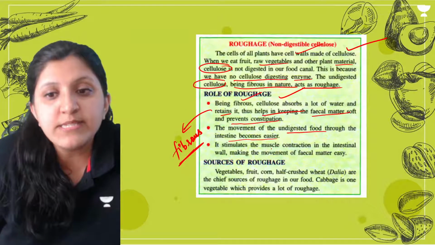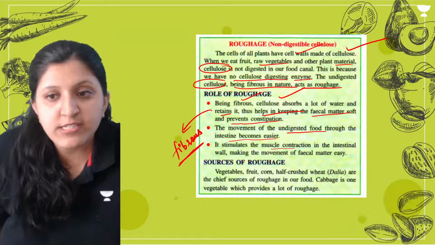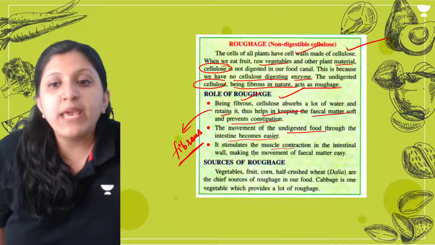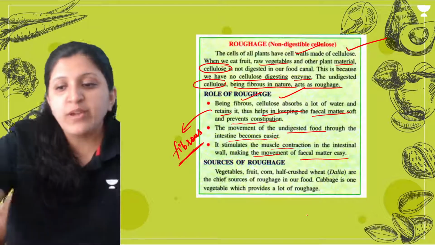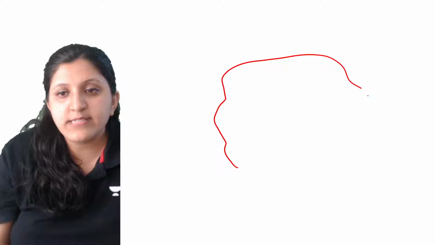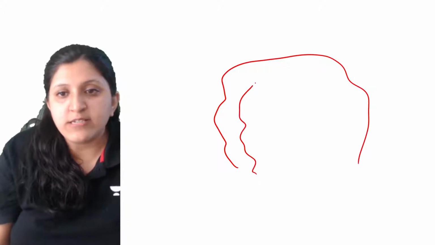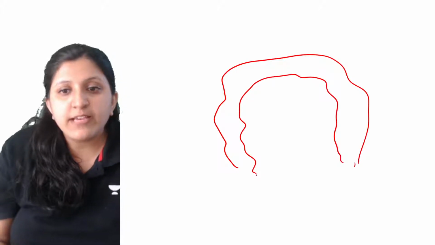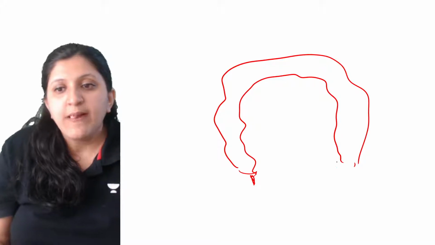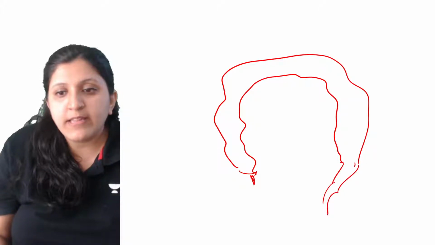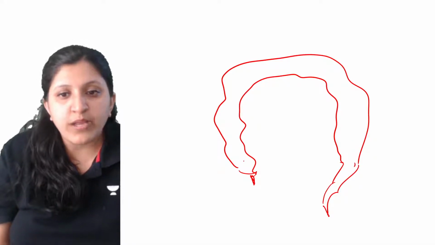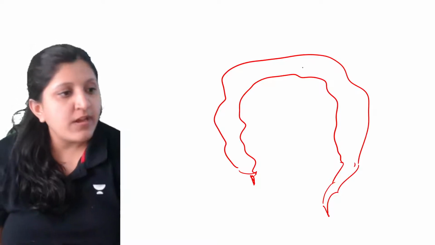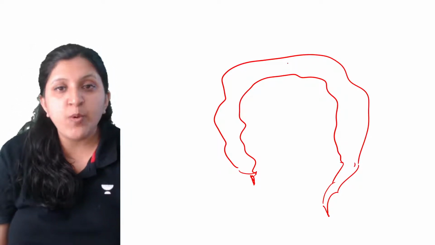It stimulates muscle contraction in the intestine wall, making the movement of the fecal matter easy. Let's say here is the large intestine, with the cecum here, then the rectum, and then the anal part. The fecal matter has to move through the large intestine, and it should have some amount of water.